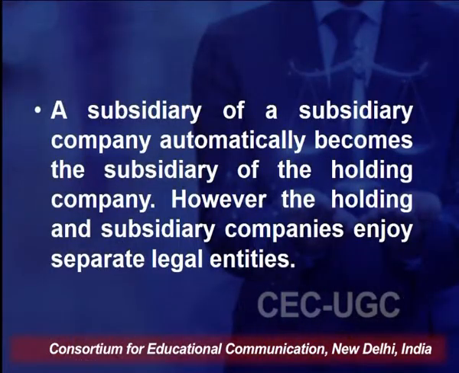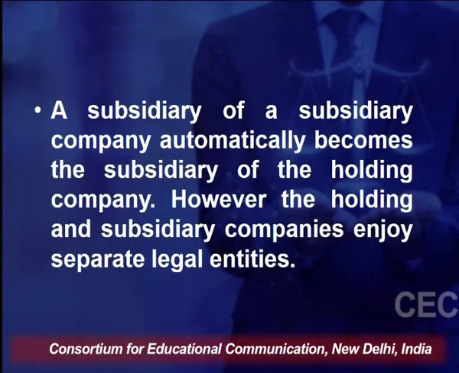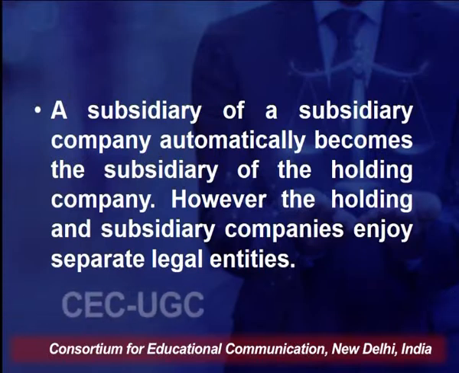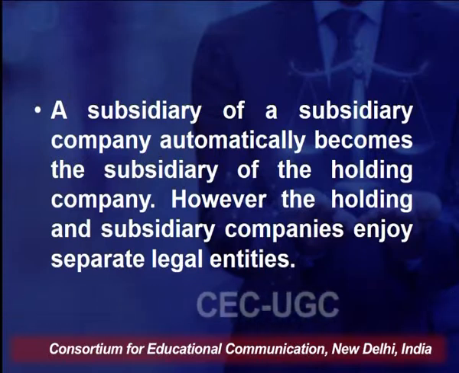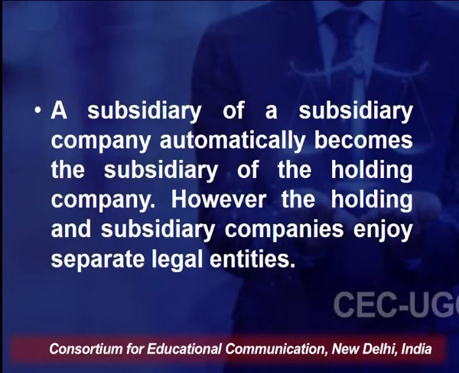Now, certain other provisions are there relating to holding and subsidiary company. A subsidiary of a subsidiary company automatically becomes a subsidiary of the holding company. However, the holding and subsidiary company enjoy separate legal entity.